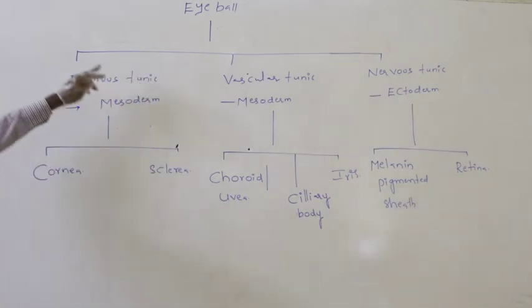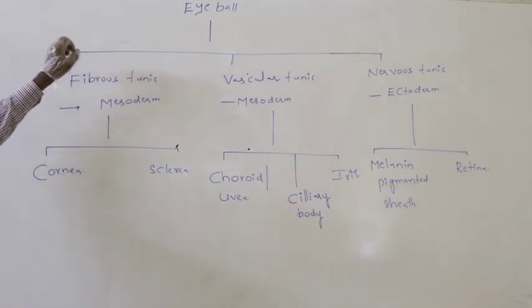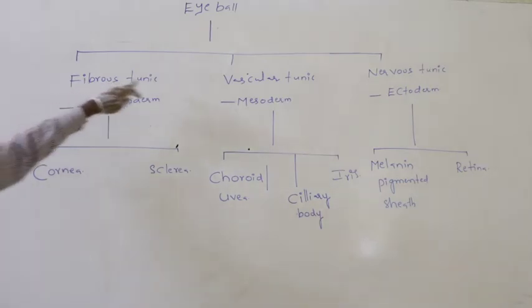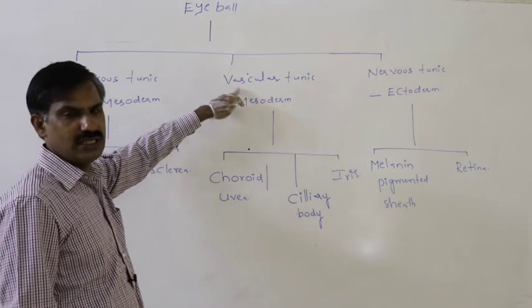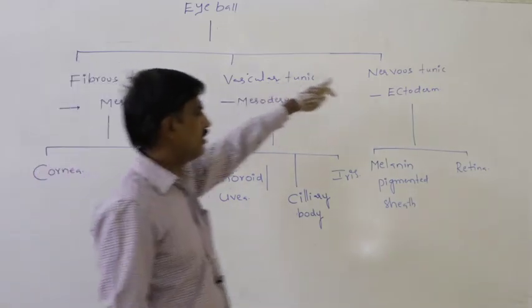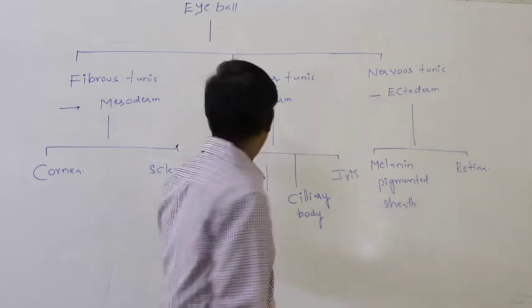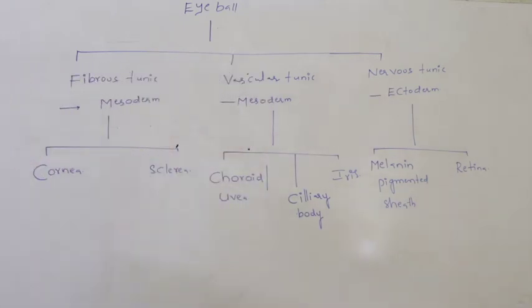So in that way, in the case of the eyeball of the person, three distinct layers are present. Outer one is the fibrous tunic, middle one is the vascular tunic, inner one is the nervous tunic. In the fibrous tunic, first part is the cornea, second part is the sclera.